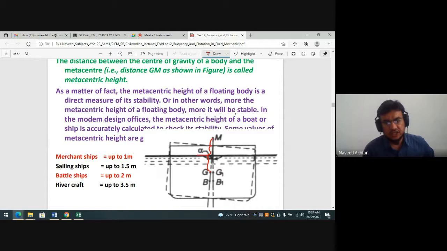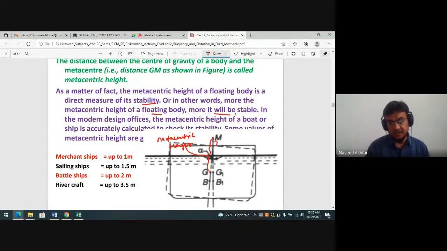This distance is called the metacentric height. As a matter of fact, the metacentric height of a floating body is a direct measure of its stability. In other words, the more the metacentric height of a floating body, the more stable it will be.